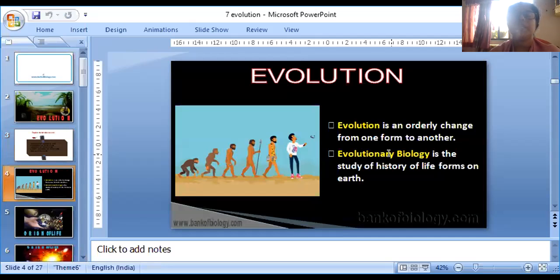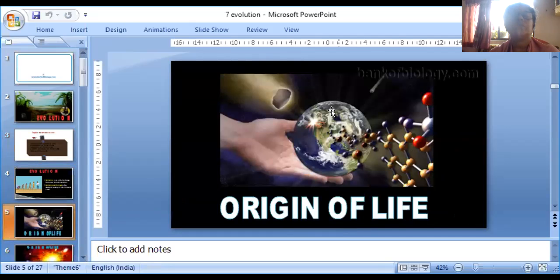Now, evolution is an orderly change from one form to another. Evolutionary biology is the study of the history of life forms on Earth. Origin of life.